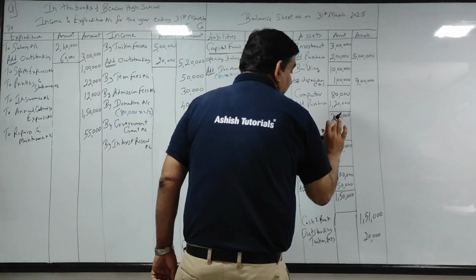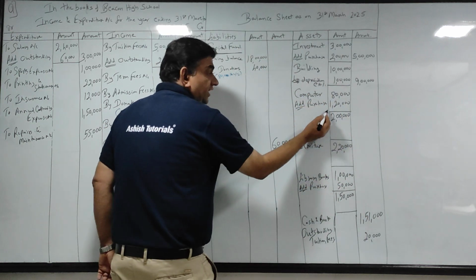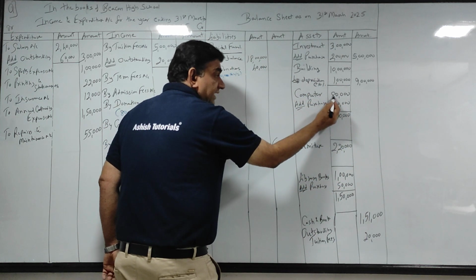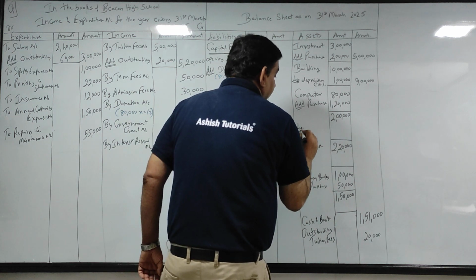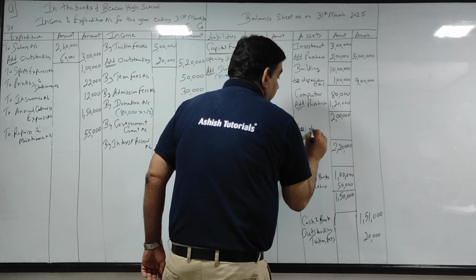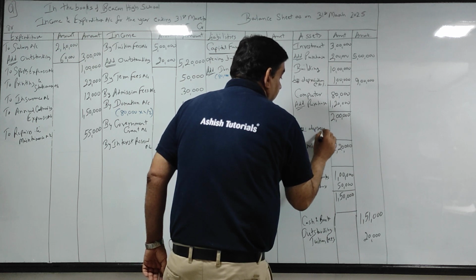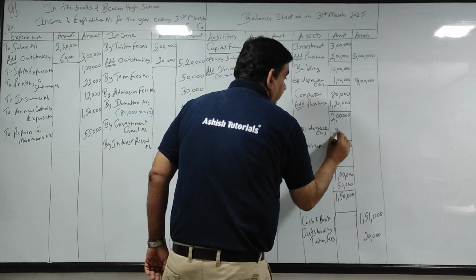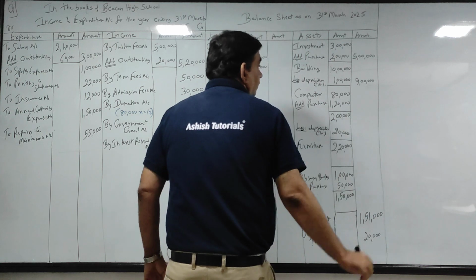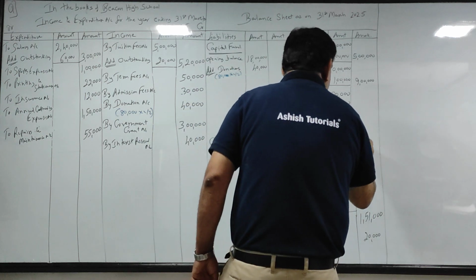कंप्यूटर 2 लाख है, remember ना, कंप्यूटर में purchase है, so 80 plus 120, you will take it on 2 lakhs. Less depreciation at the rate of 10%. So 2 lakh का 10% 20.